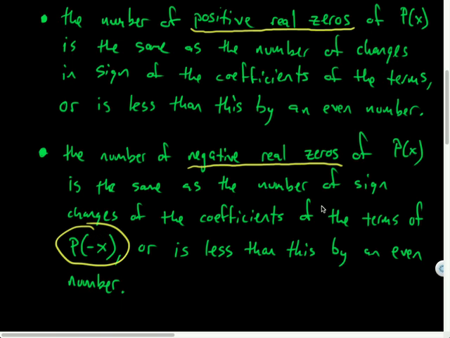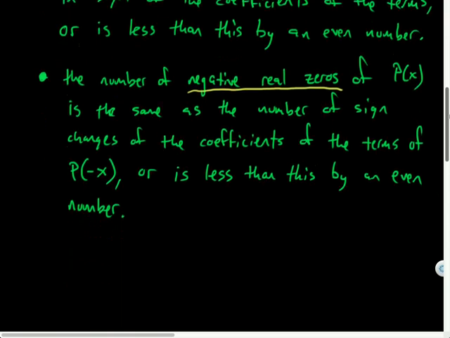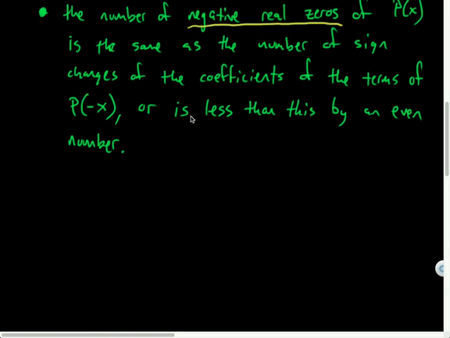So you count those sign changes, you know how many negative real zeros you have, or is less than this by an even number. So once again, the possibilities of imaginary roots, they come in pairs, basically. That's the idea. So let's do an example of this.